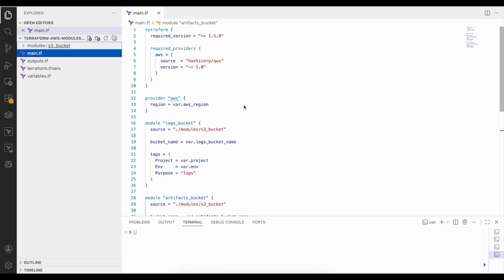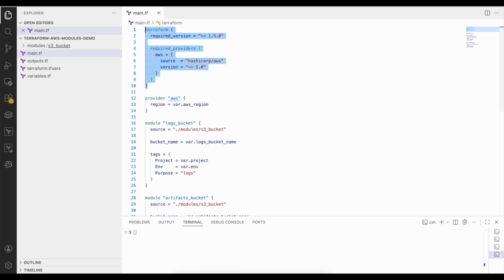At the top of main.tf, we have the Terraform block. This block defines the required Terraform version and the required providers. This ensures everyone running this code uses compatible versions. And the next section is the provider block.